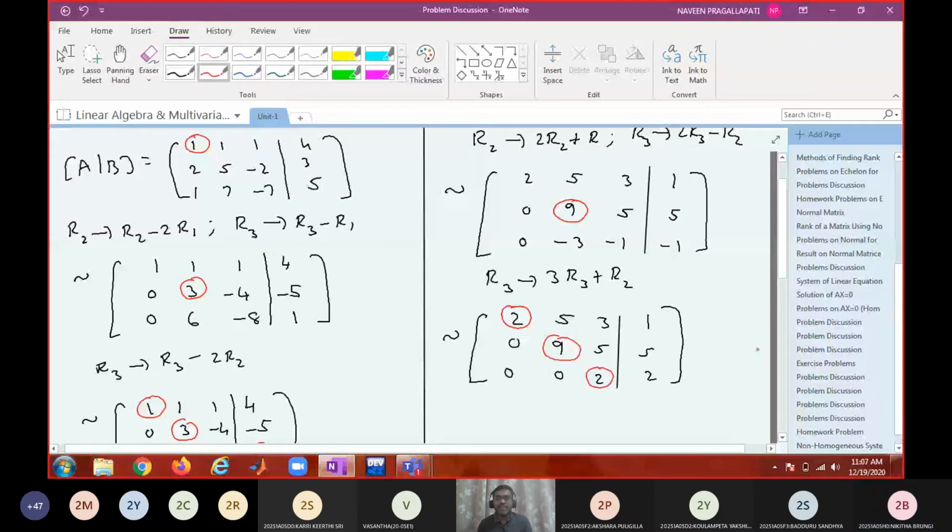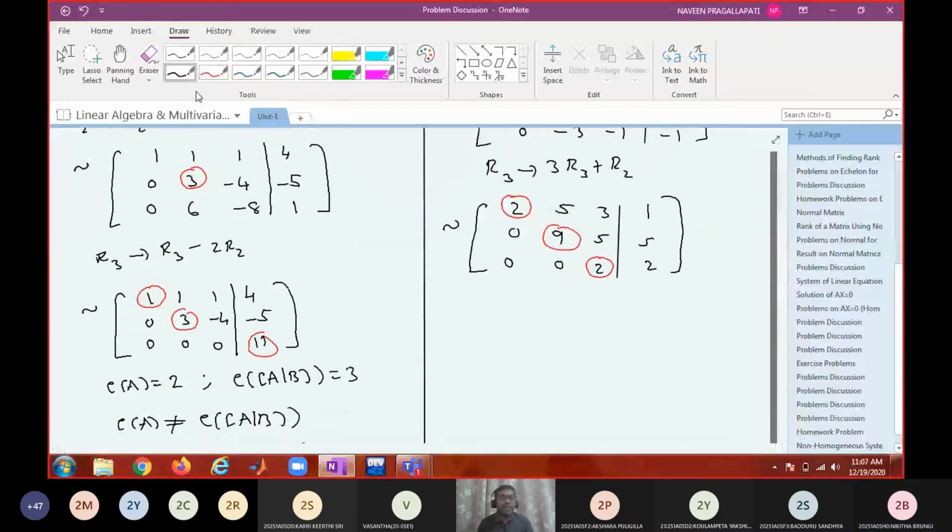The augmented matrix is in echelon form, and therefore rank of A is equal to rank of the augmented matrix, which is equal to r equal to 3, which is equal to n. n is by default the number of variables.